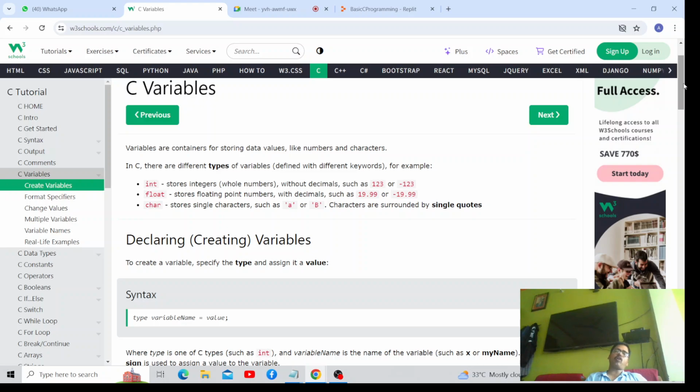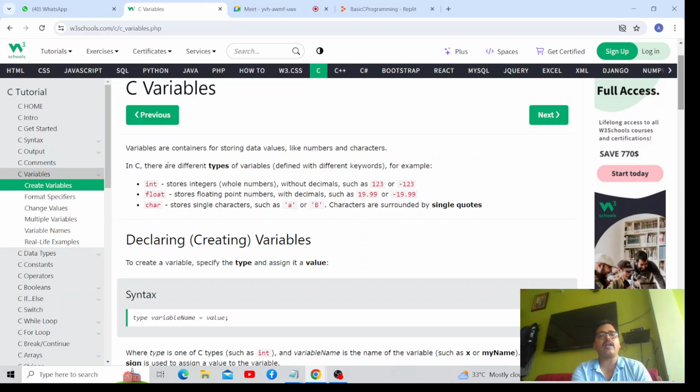We process the raw data in order to bring the meaningful result. Got it? What do we process? We process the raw data in order to bring the meaningful result.